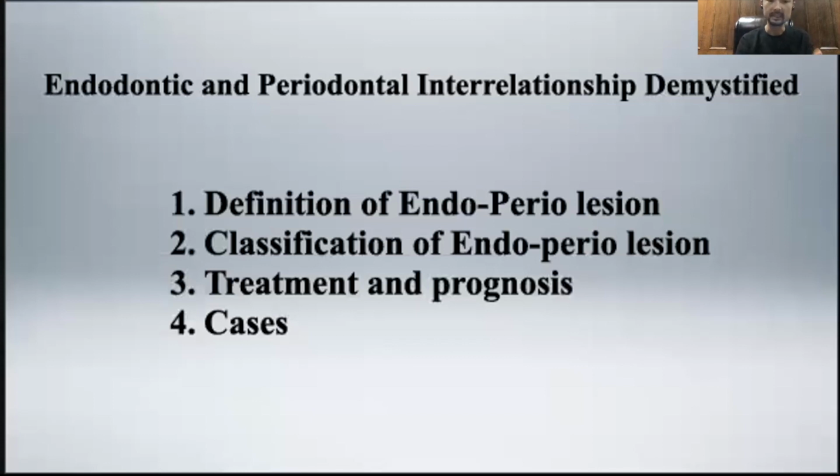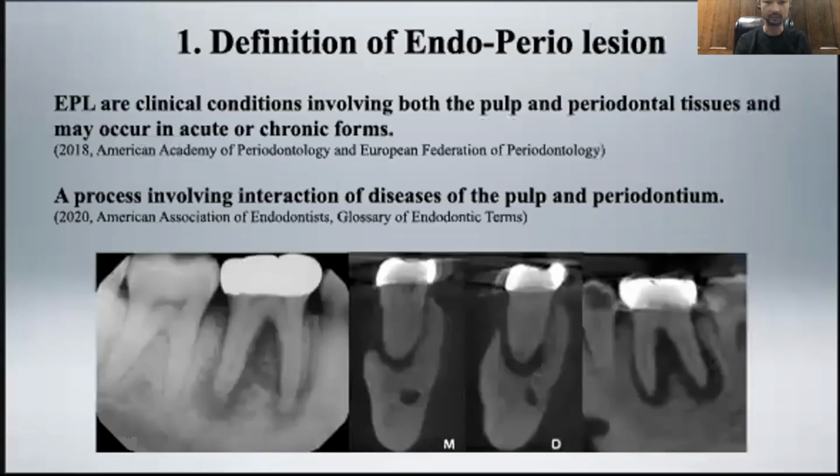Now, do you know what the etiology of endodontic disease is? We'll talk about the definition of Endo-Perio lesion. There are two definitions. One is from a periodontist, the other one is from an endodontist.